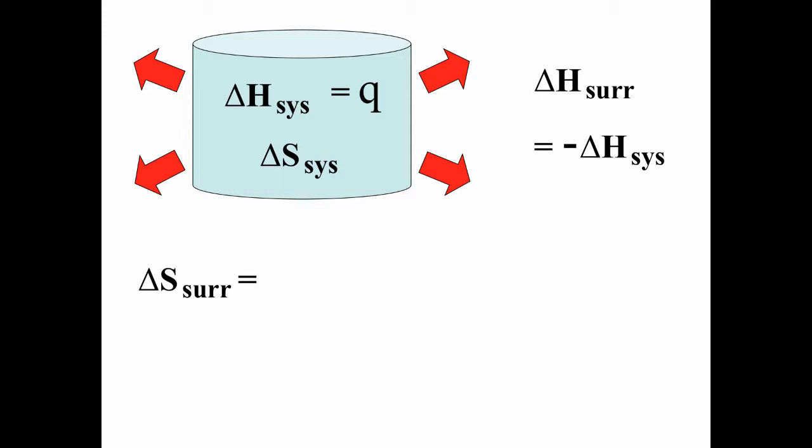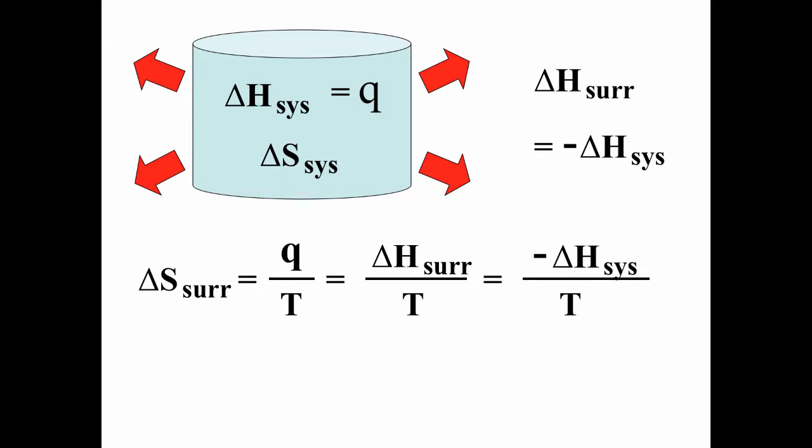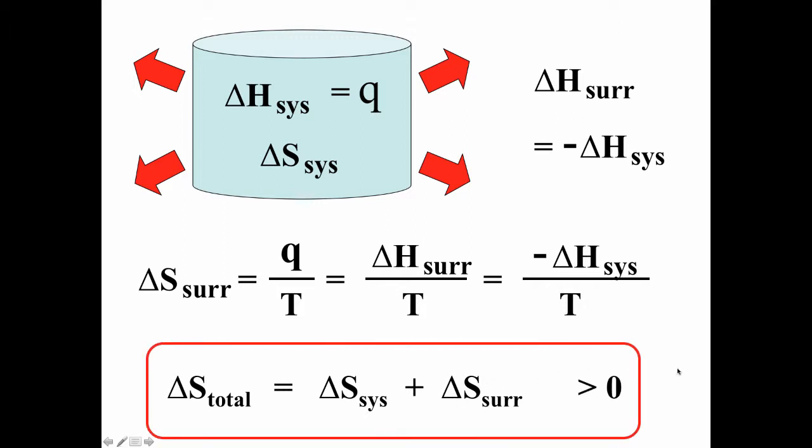So if we track the delta S of the surroundings, which is equal to Q over T for the surroundings, which is equal to delta H over T for the surroundings, and that is equal to negative delta H for the system over T. So we've transformed our delta S for surroundings in terms of other quantities, delta H and T, for the system. So if we now look at the statement of the second law of thermodynamics, that the total entropy change is equal to the entropy change of the system plus the entropy change of the surroundings, recall that that's a positive number.